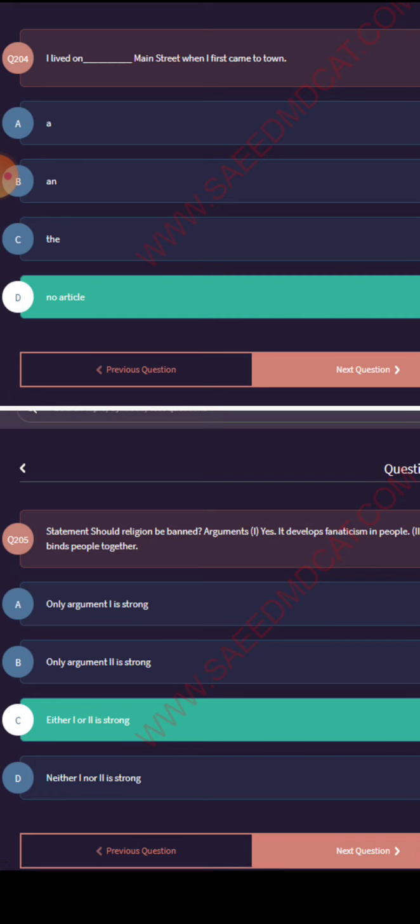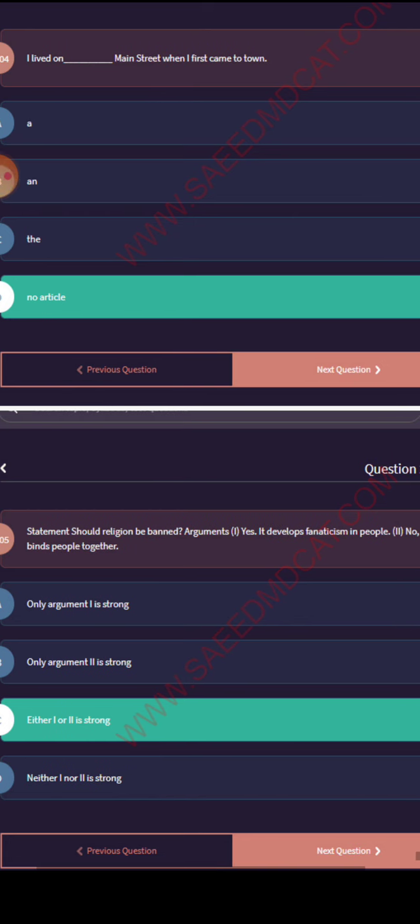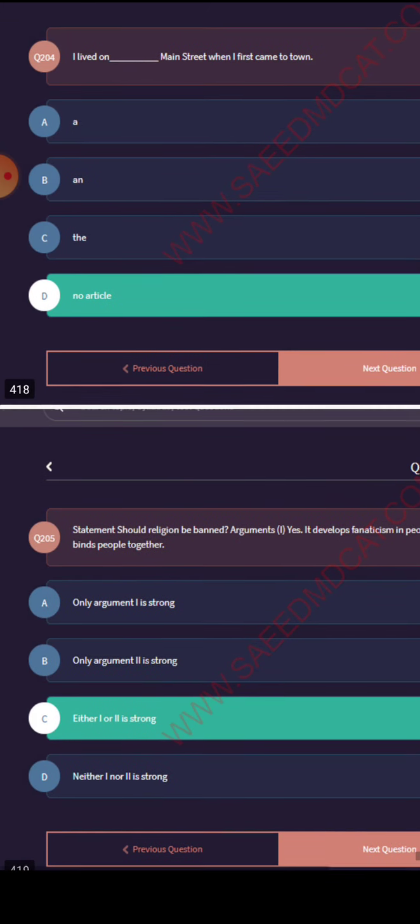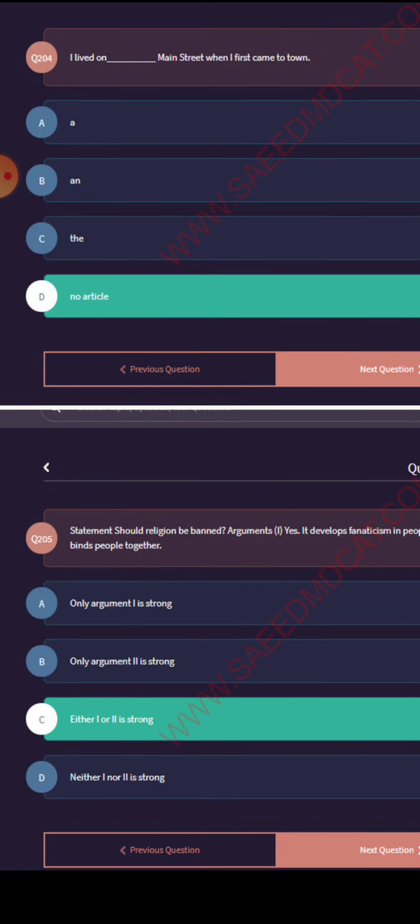Statement: should religion be banned? Argument: yes, it develops fanaticism in people. No, religion binds people together. Either one or two is strong.